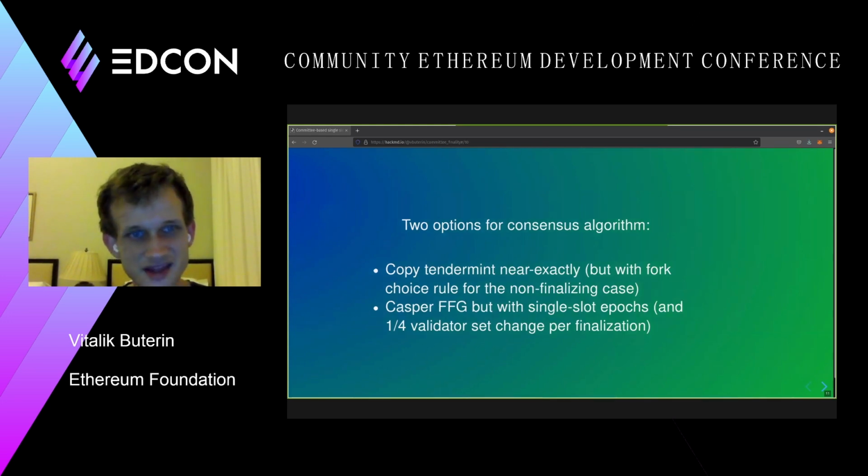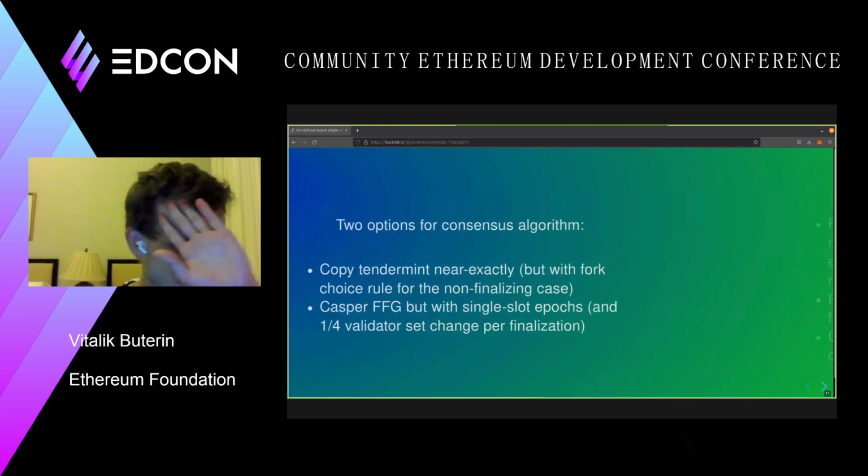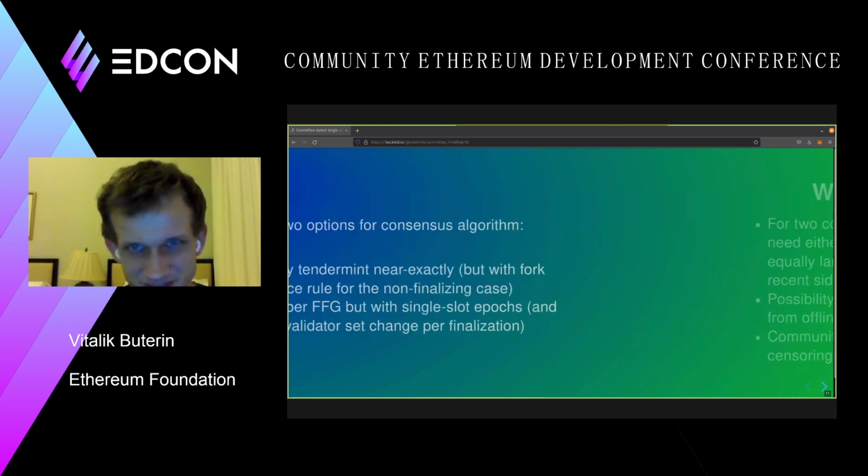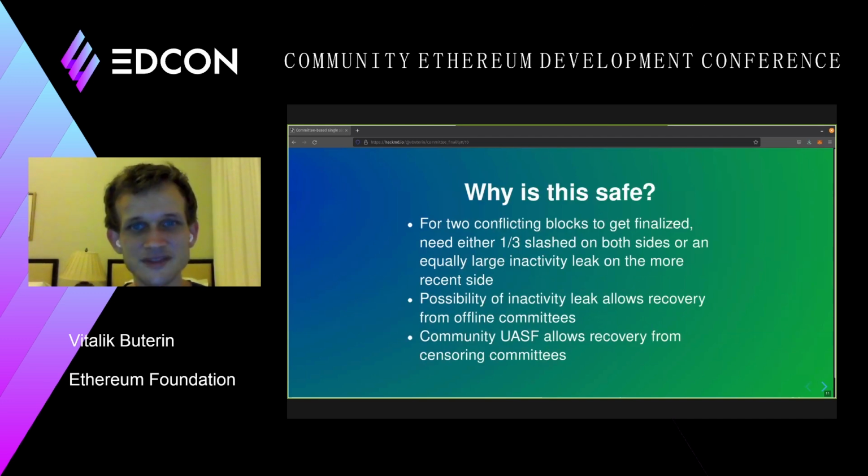So why is this safe? The reason is that if two conflicting blocks get finalized, there has to be some first point at which two conflicting blocks get finalized.